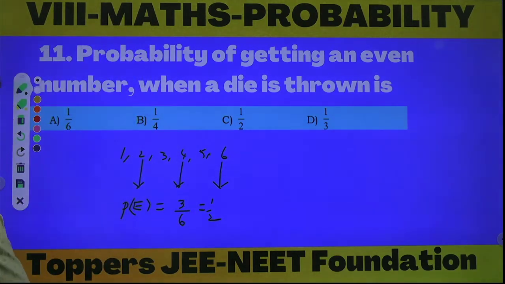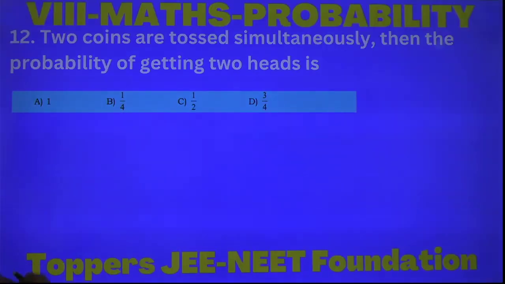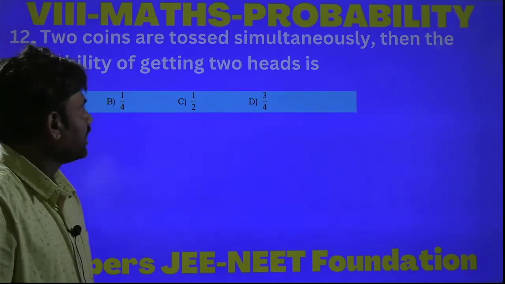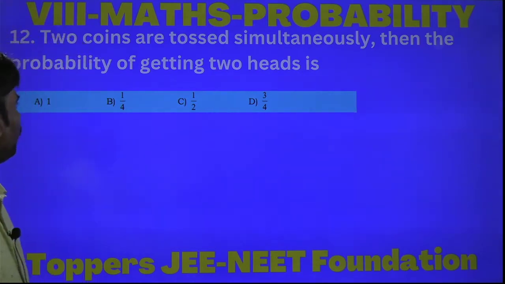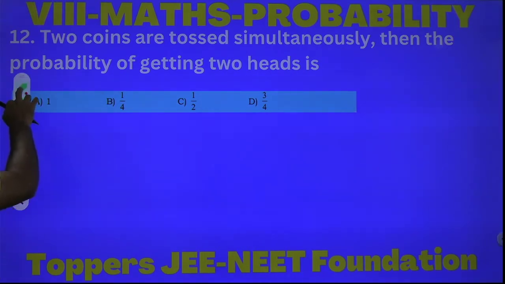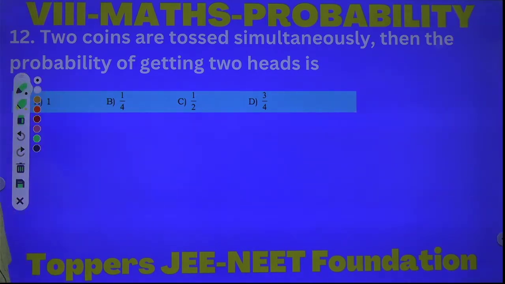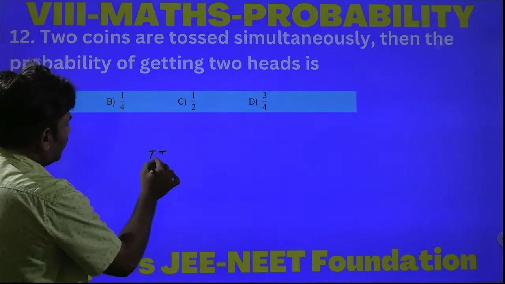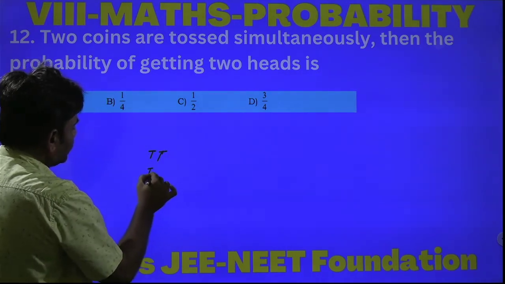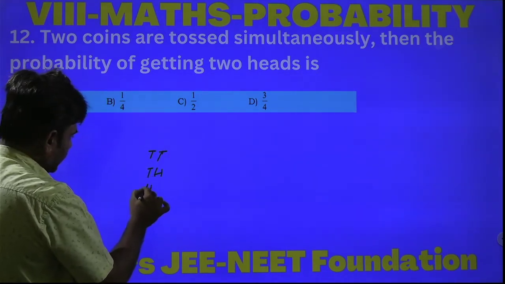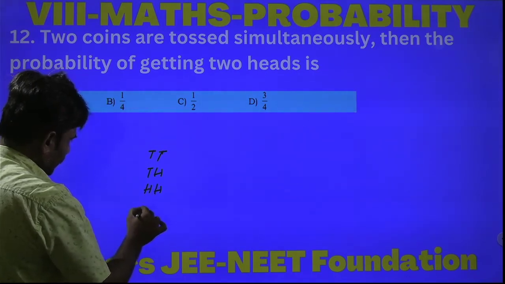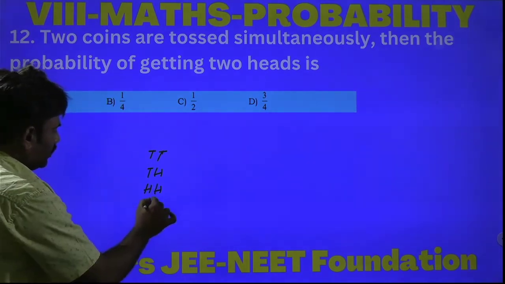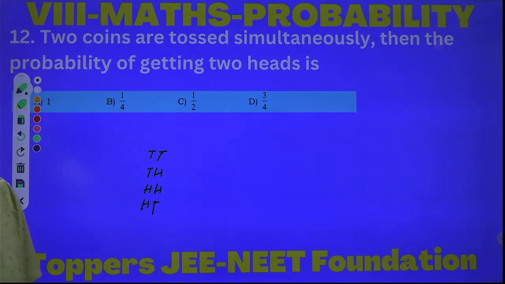Next question, students. Two coins are tossed simultaneously, then the probability of getting two heads is. When two coins are tossed simultaneously, what are the possible outcomes? TT, TH, HH, HT. These are the possible outcomes.